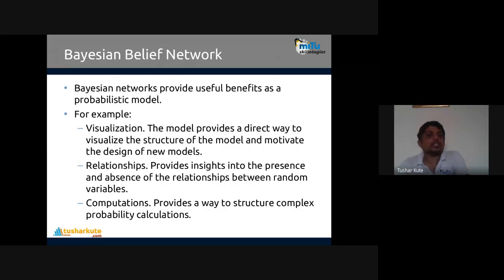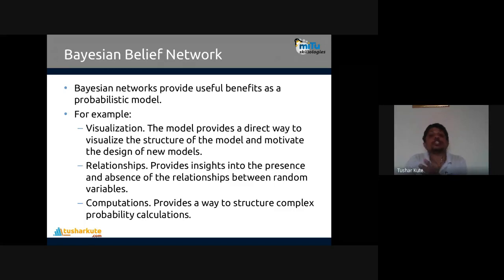Okay, so Bayesian network provides useful benefits as a probabilistic model. For example, three different benefits are there. First is visualization of it. The model provides a direct way to visualize the structure of the model and motivate the design of new models. That is the first advantage we can get from the BBN. Visualization, direct way to visualize the structure of the model.